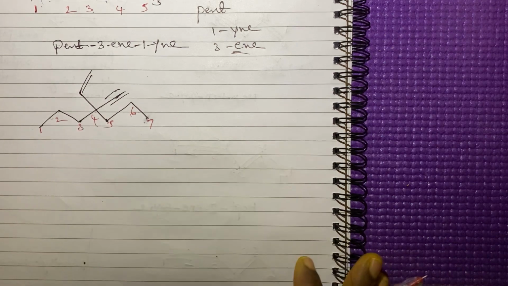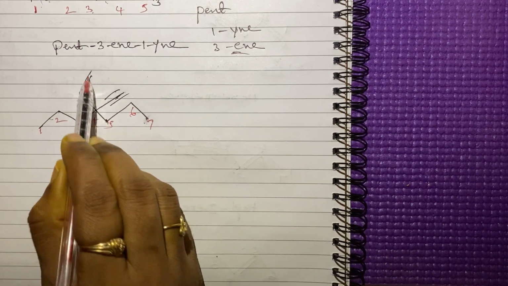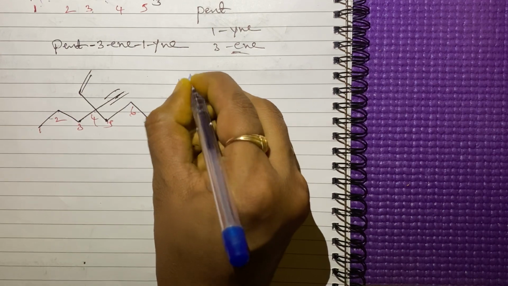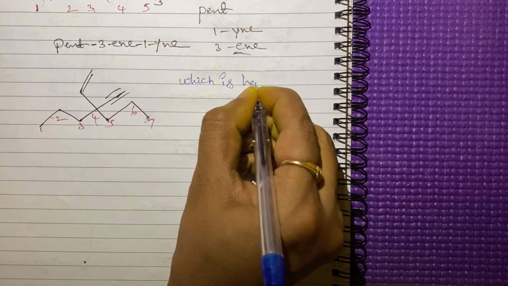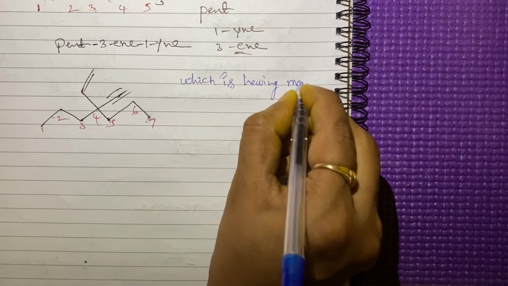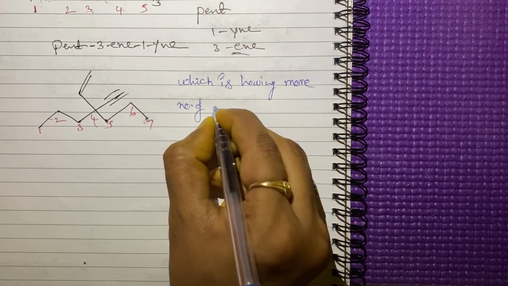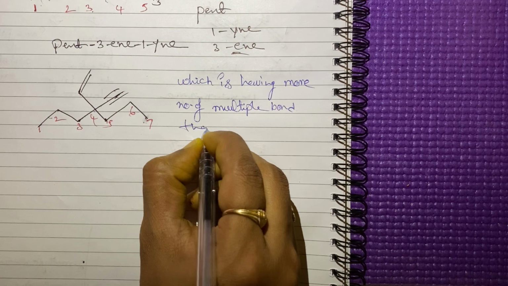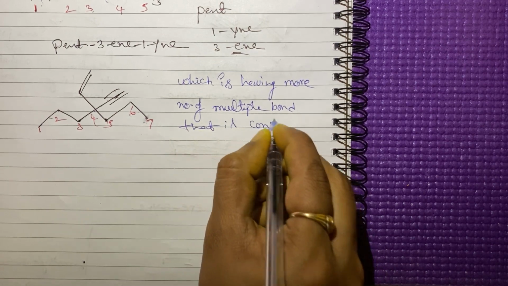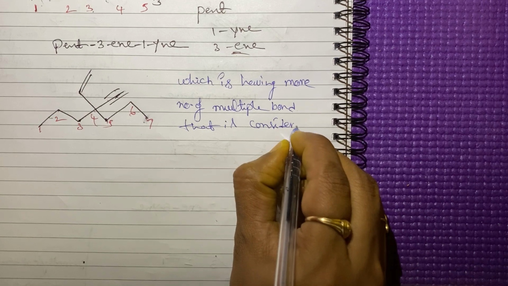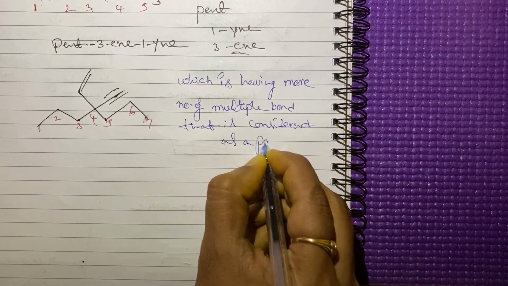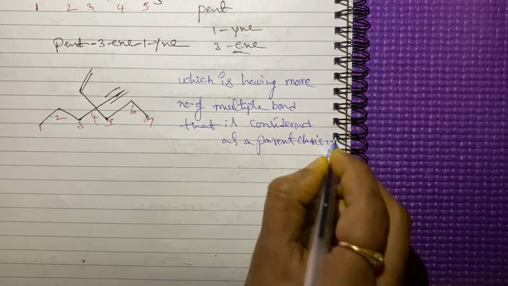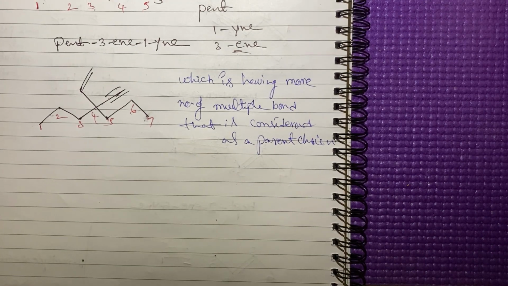According to this rule, for these types of compounds, the chain which has the more number of multiple bonds is considered as the parent chain.